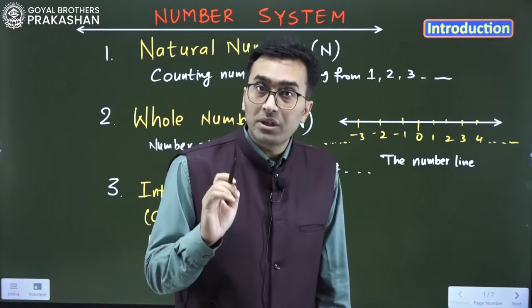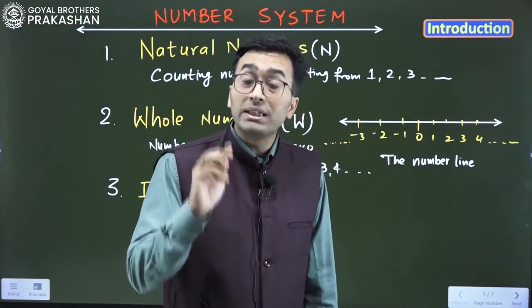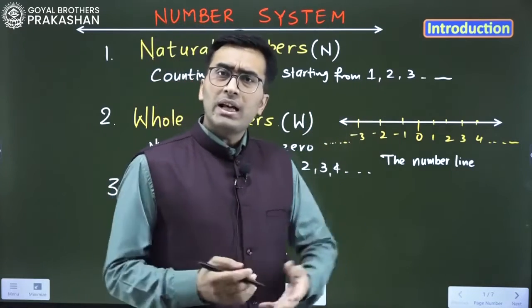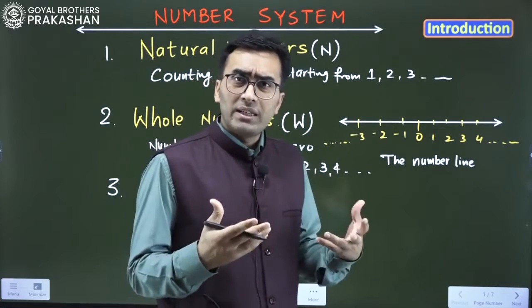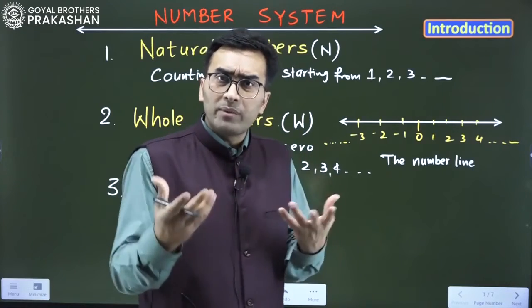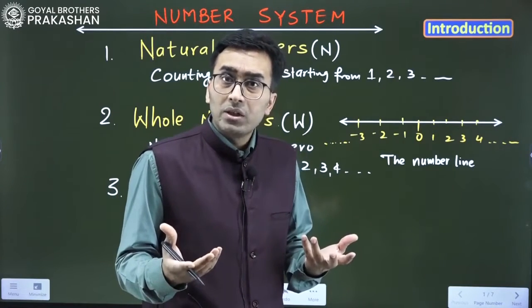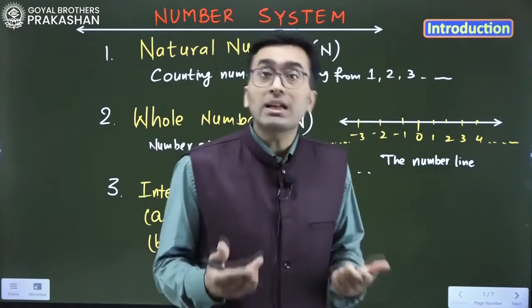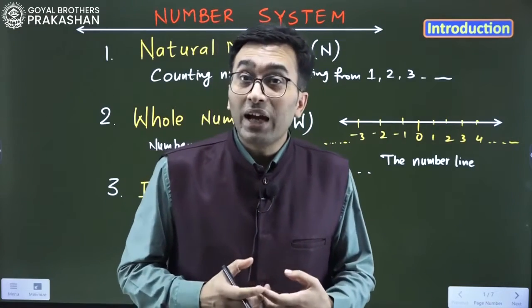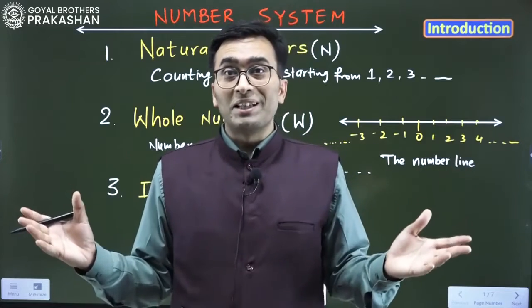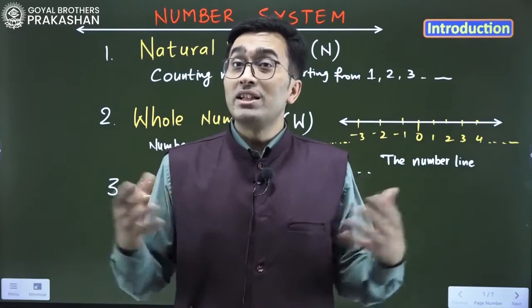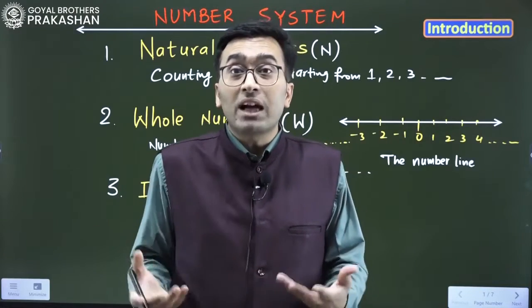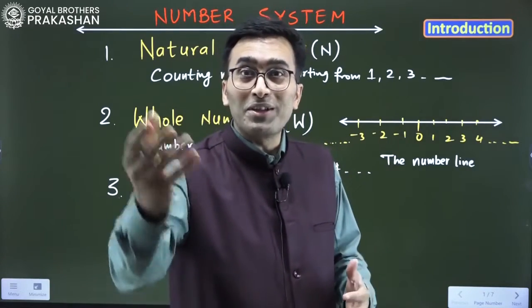Natural numbers are the counting numbers starting from 1. Now, is 1.2 a natural number? No. Why is it not a natural number? Because it is not a counting number. Let's say we have 50 students in this class or 500 students. If I start counting, I will never count like 1, 1.2, 1.3, 1.4.